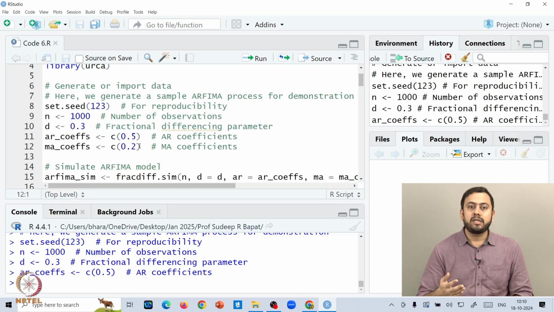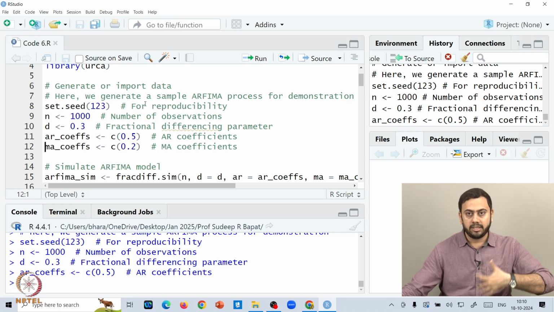Due to time crunch, we can only focus on one particular case, right? But it's your task to emulate the same results by mixing and matching the parameter values here, all right? So hope this point is clear. And this is not just for this particular code, but for all the previous codes and the codes to follow also, all right?